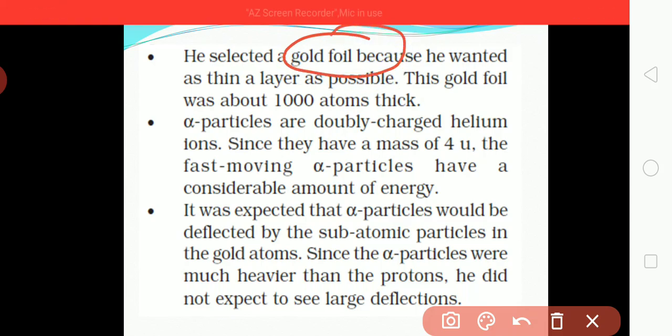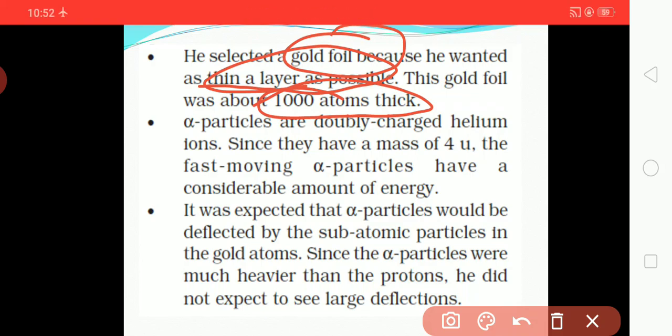The gold foil is a very thin layer, about 1000 atoms thick. What will be seen when the alpha particles are incident, we will study further. Now, alpha particles are doubly charged helium ions.